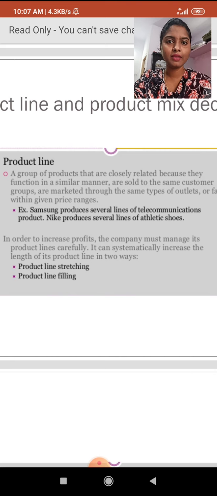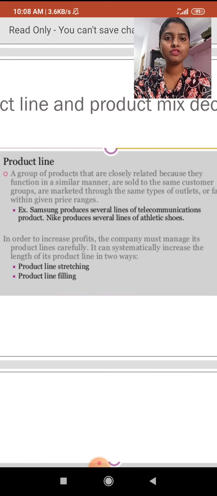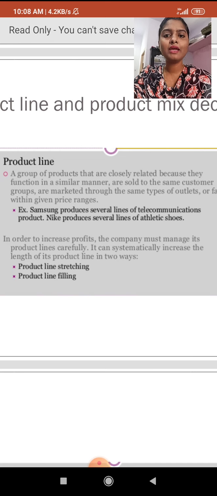For example, we will take a pharmaceutical example. Analgesics are agents which reduce pain, and generally we call them analgesics. So they come under the same category.